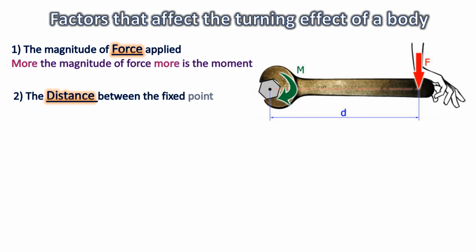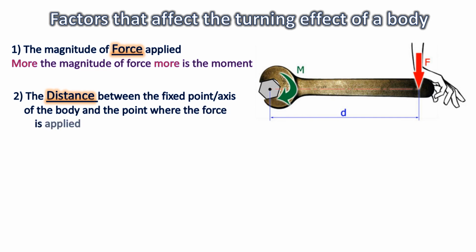The second factor is distance between the fixed point or axis of the body and the point where force is applied. So here in this diagram, D is the distance between the pivot or axis of rotation and force. More the distance, more will be the turning effect or moment of force. I will explain this point again, taking the example of the door.